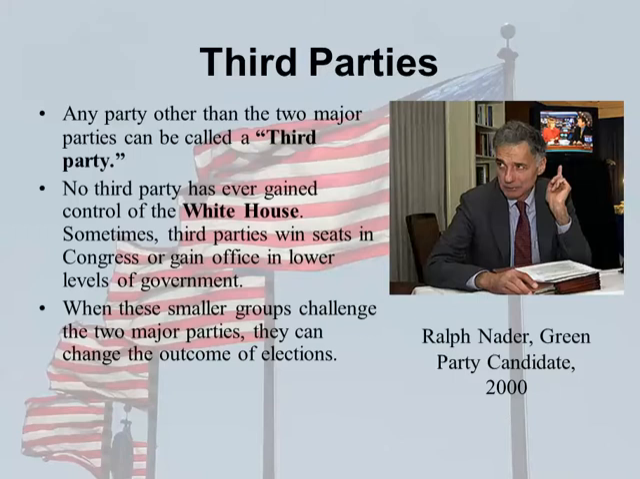So when these smaller groups challenge the two major parties, they can change the outcome of the elections. For example, if I use Ralph Nader again as an example, in 2000 the Republican candidate was George W. Bush, and the Democratic challenger was Al Gore, who had just finished being vice president for the previous 8 years. Now if Nader takes votes from one of those guys, it can sway the election. And that's the case for all third-party elections.